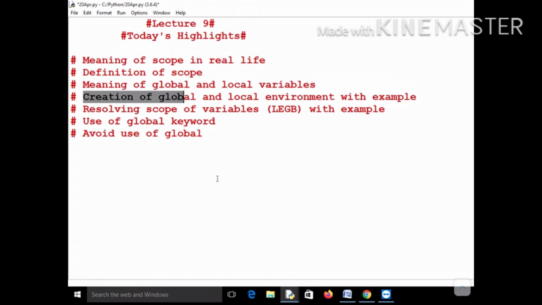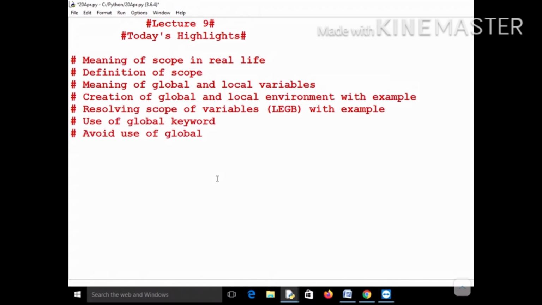And then we will learn about the LEGB rule, that is, how to resolve the scope of variables: local, enclosed, global, and then built-in. That rule is used to resolve the scope of a variable, and we will see this with an example. Then we will see the use of the global keyword, and finally I will tell you that we should try to avoid the use of the global keyword as much as possible.